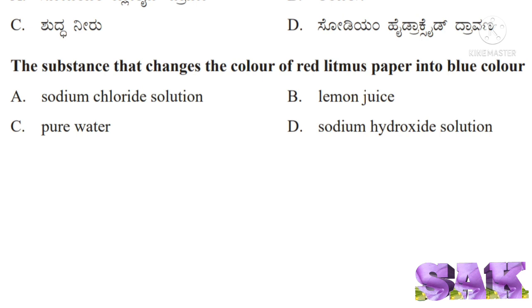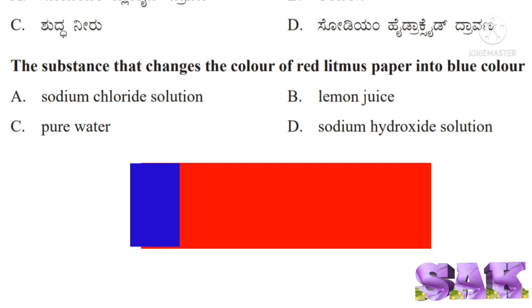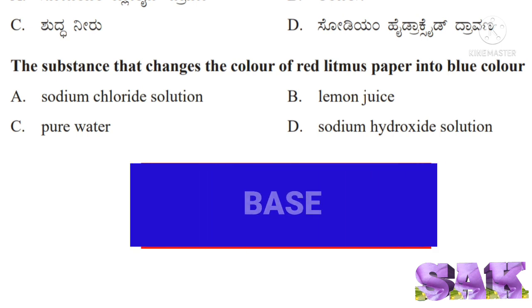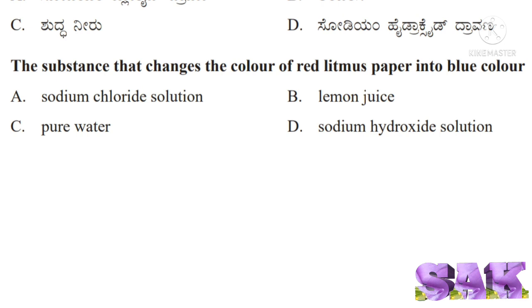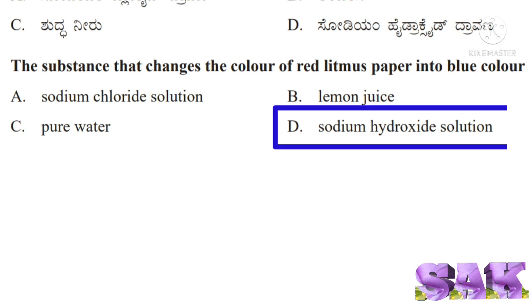As already we know that the substances that turn red litmus into blue are bases. Among the given options, the base is sodium hydroxide. So the answer is option D, sodium hydroxide solution.